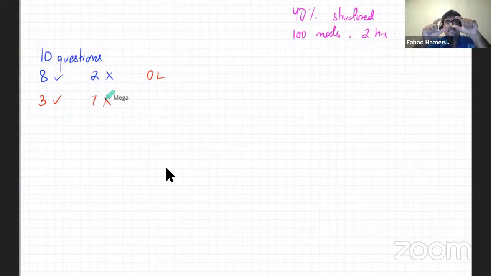Understanding the question, reading the question, trying to figure out what it is asking. A lot of times the way the question is phrased is so confusing that 80% of the difficulty in solving it is comprehending the question. And then you can apply the concepts. So this is how your practice would look like.